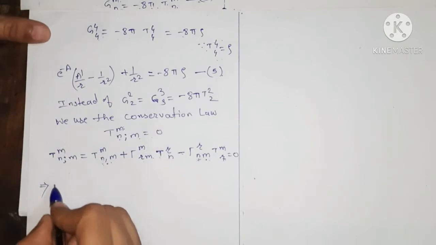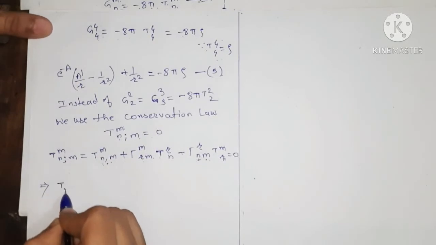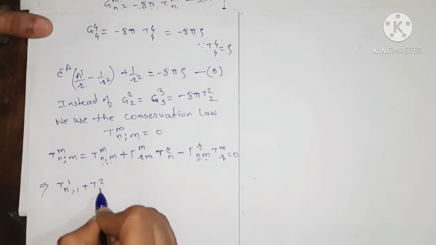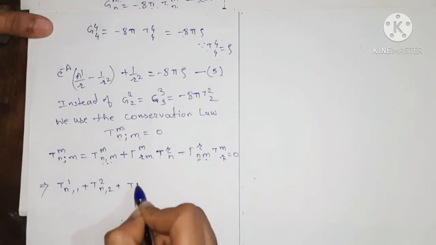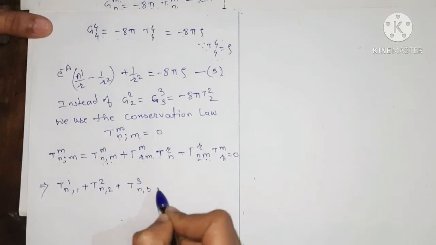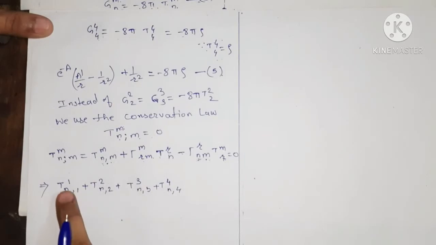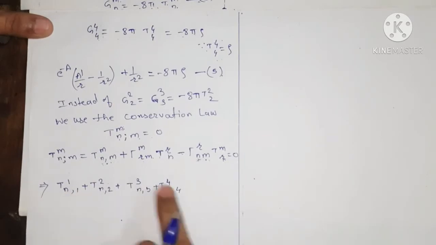Okay, so we have T^{1n}_{,1} + T^{2n}_{,2} + T^{3n}_{,3} + T^{4n}_{,4}. Okay, so m is varying from 1, 2, 3, 4, so we apply the summation rule and vary the dummy suffix.